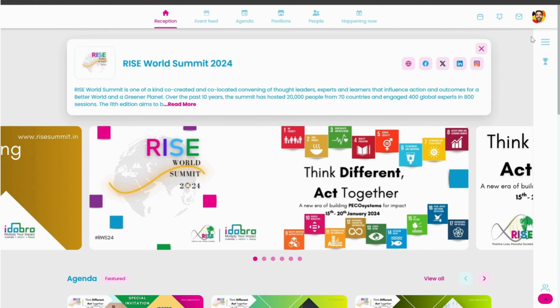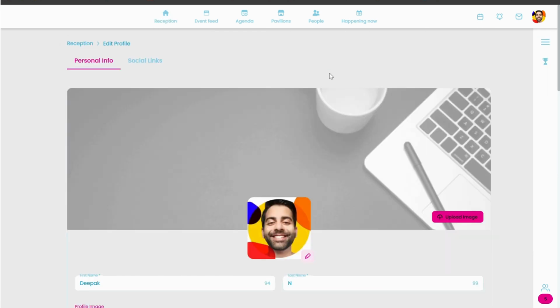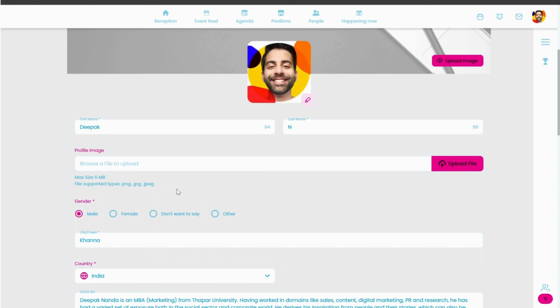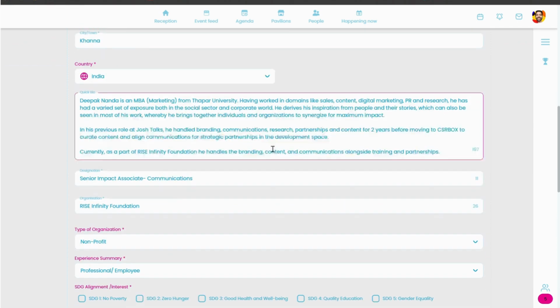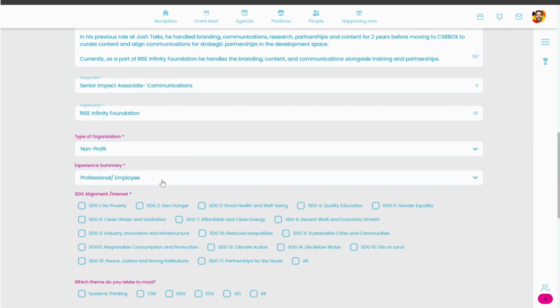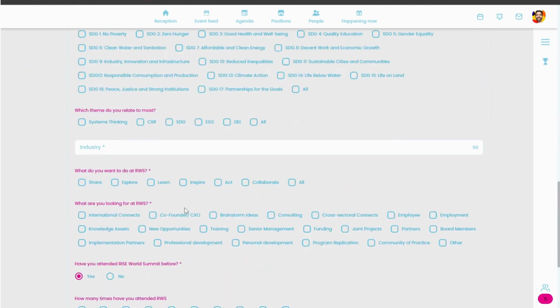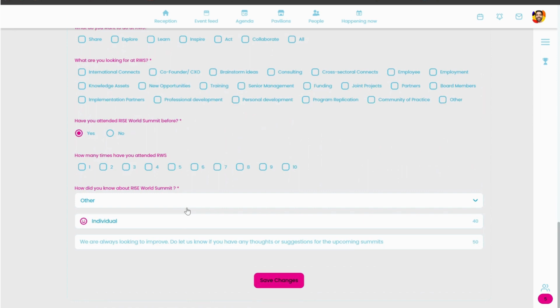But if you're registering for the first time, you'll be redirected to fill in far more details than just the email ID and password, which will be your first name, last name, profile image, gender, country, a quick bio to learn more about you and your work, designation, organization, type of organization, and a couple of more questions to understand you, your work scope, and your area of expertise properly. Kindly fill in as detailed information as you can.